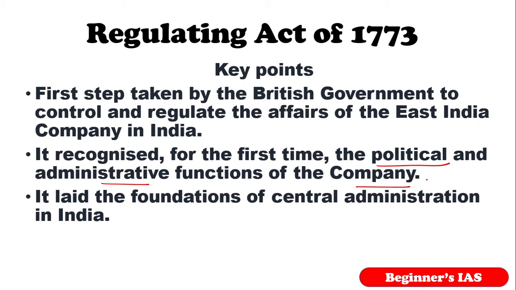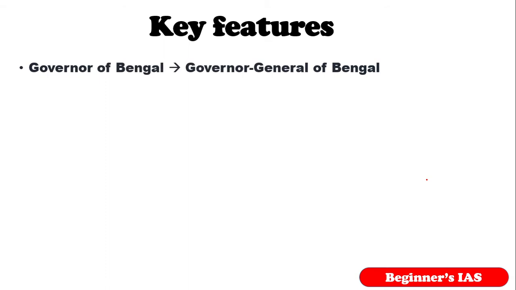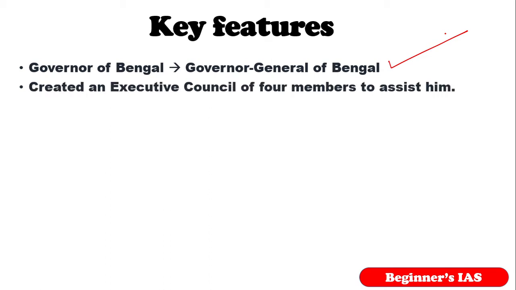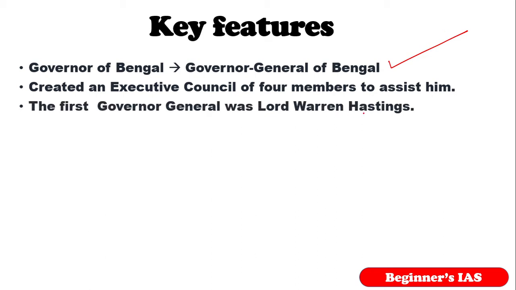So it has a lot of features relating to the Act of 1773. Let us see what features are present in it. Before the Regulating Act of 1773, there was the governor of Bengal, but this act made him the governor general of Bengal. Kindly remember this point. This is a very important point. Also, this act created an executive council of 4 members to assist the governor general of Bengal. And note that the first such governor general was Lord Warren Hastings. So kindly remember those points, very important from the prelims perspective.